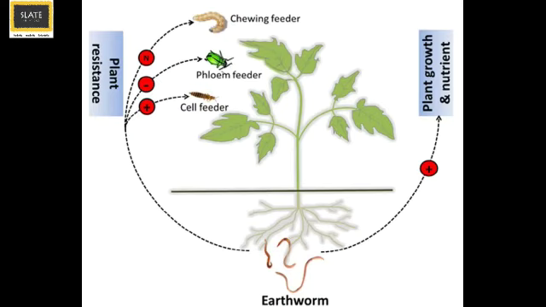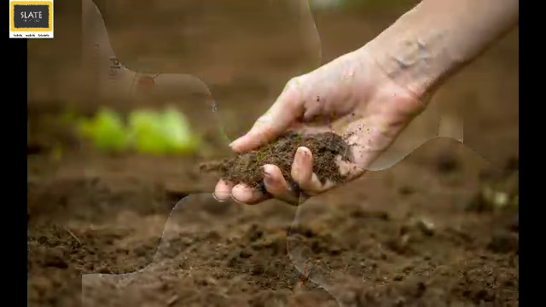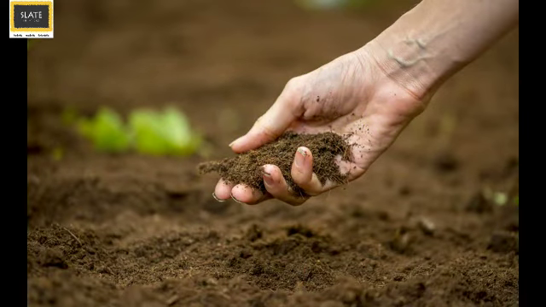Once they swallow this material along with the soil, they remove out the waste and convert them into forms which can be easily taken up by the plants. This is how they enhance or increase the fertility of the soil.